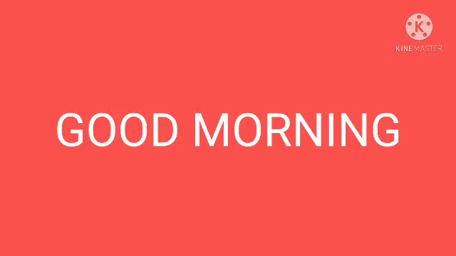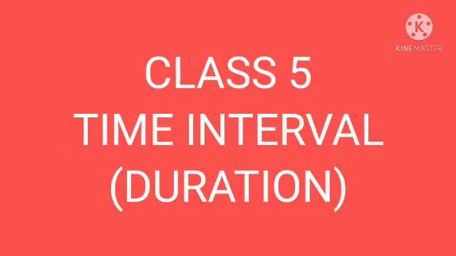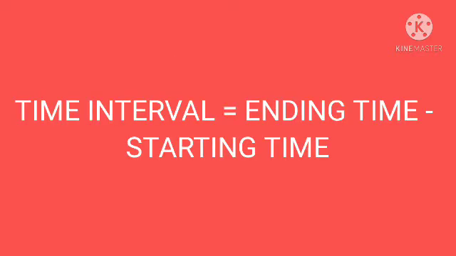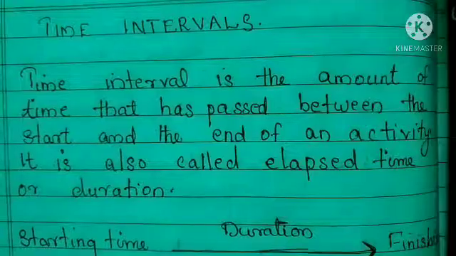We go through chapter 5, time, speed and temperature. Today's topic is time interval. Time interval is also known as duration. That means how long we are doing an activity. So we can say that time interval equals ending time minus starting time, the end of the activity minus the starting of the activity. Let us learn more about time interval.